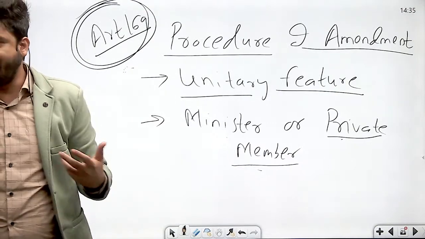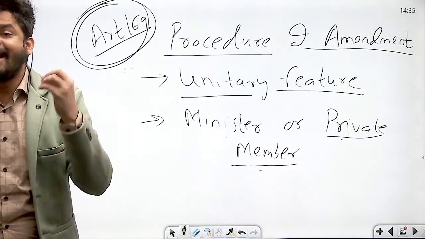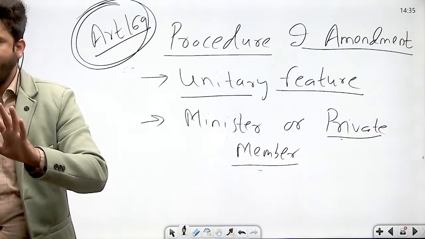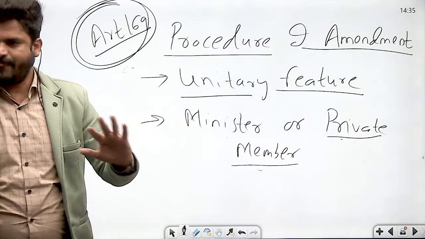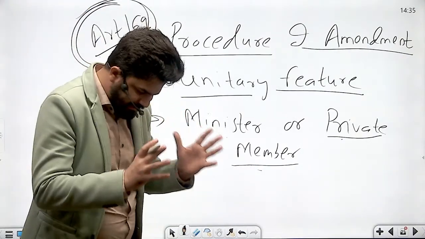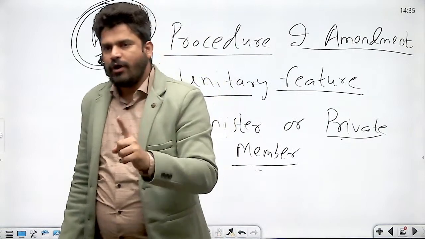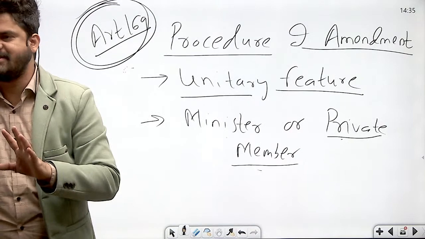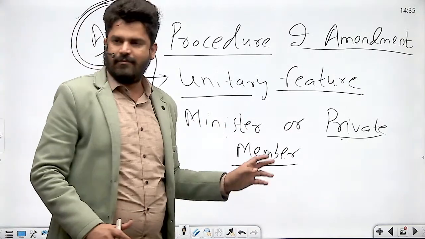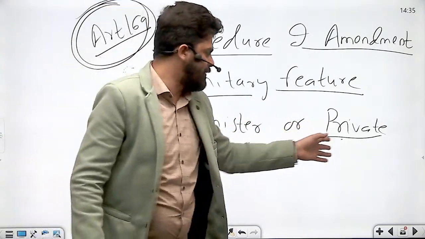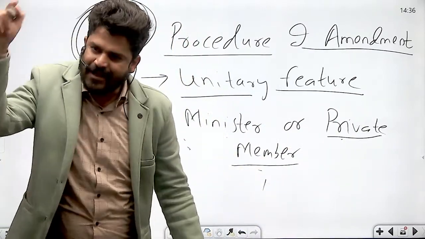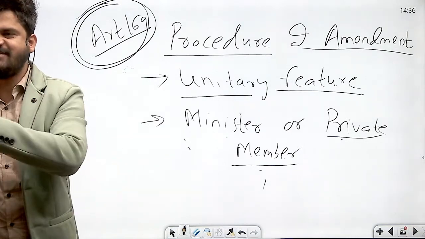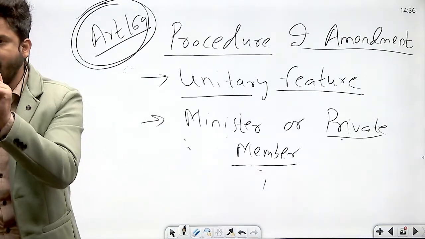Very important. If there is a statement which says that private members cannot introduce a Constitutional Amendment Bill, then this statement is wrong. Private members can also introduce a Constitutional Amendment Bill. Got it? Okay? Then the third important thing is introduction. Any private member who is not a minister can introduce it. So anyone can introduce a Constitutional Amendment Bill, because either he will be a minister or he will be a private member. Any member of Parliament can introduce it, whether he is a minister or a private member, it doesn't matter. Got it? This is a very important provision.